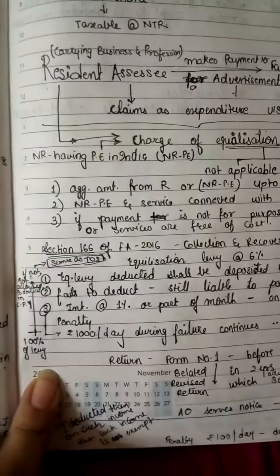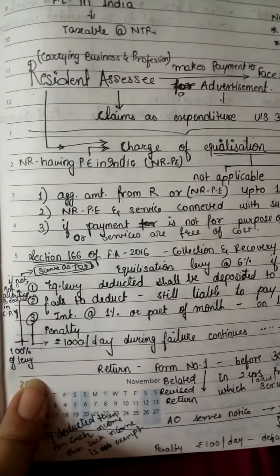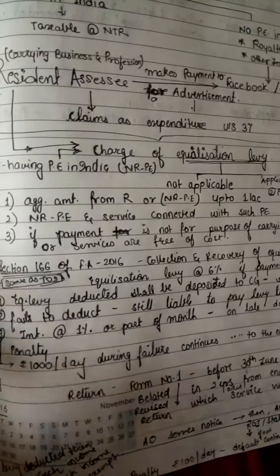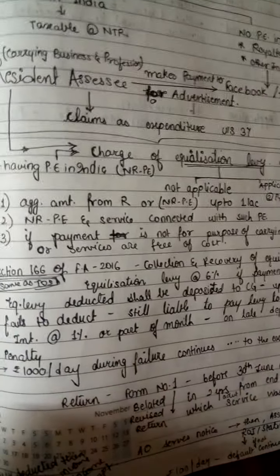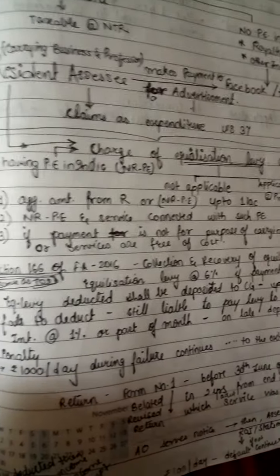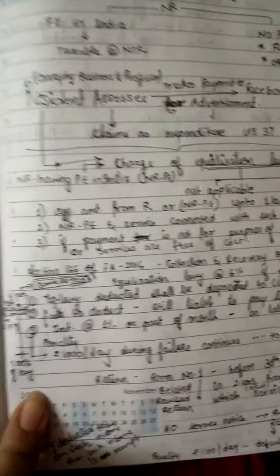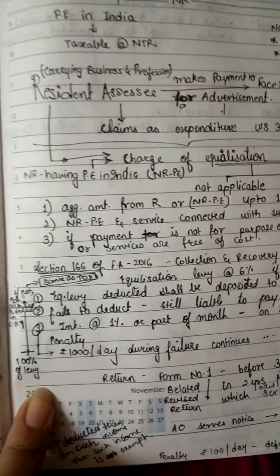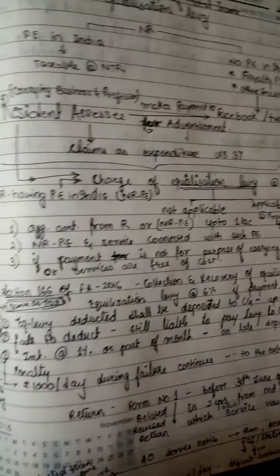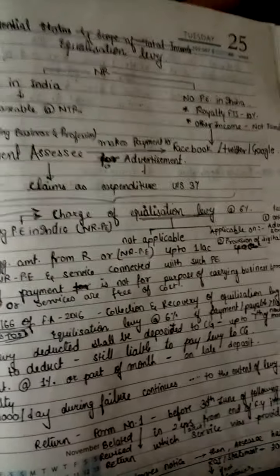I mean, the provisions are the same as TDS. Whenever it is deducted and paid to the government, then and only then are we able to claim the expenditure under section 37. And if we fail to deduct, the penalty is 100% of the levy.